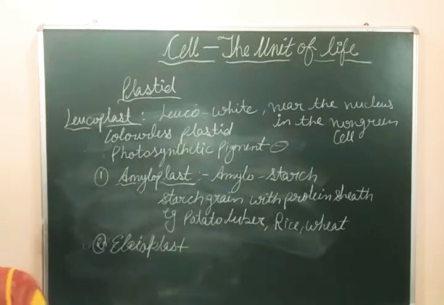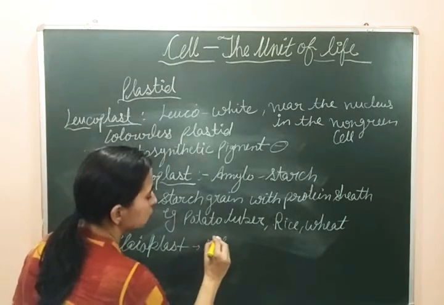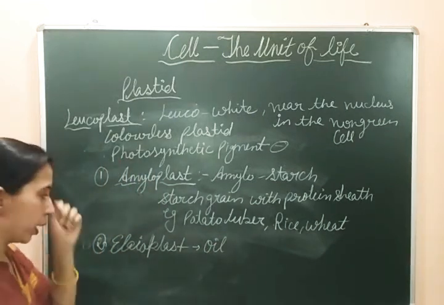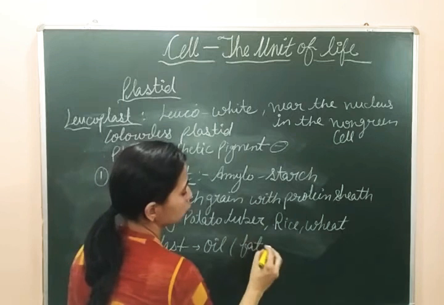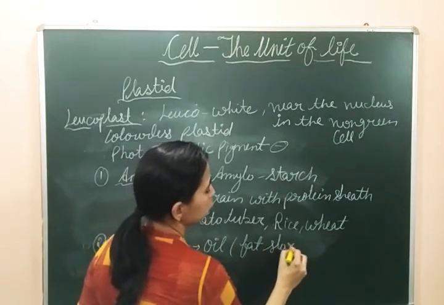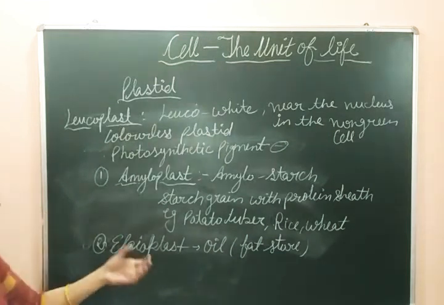Elioplast. The word elio means oil. These are the plastids which store oil, the oil or fat storing plastids. Their function is to store fat. That's why the name given to them is elioplast.